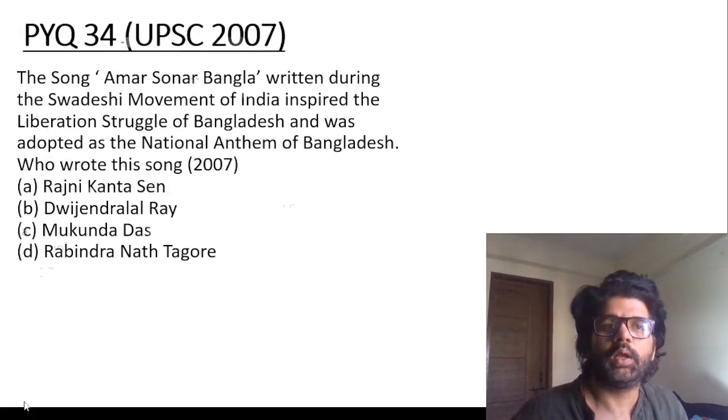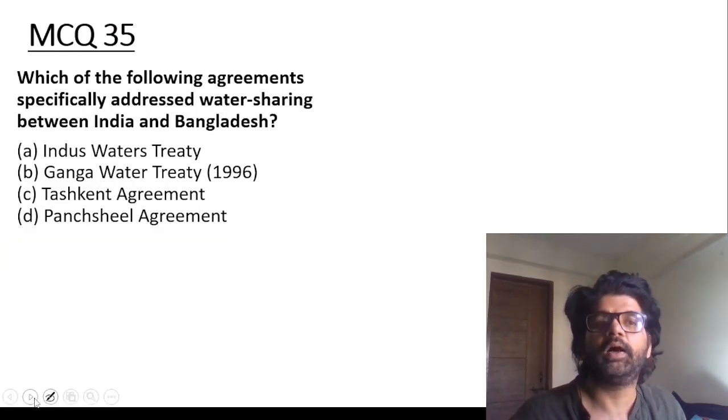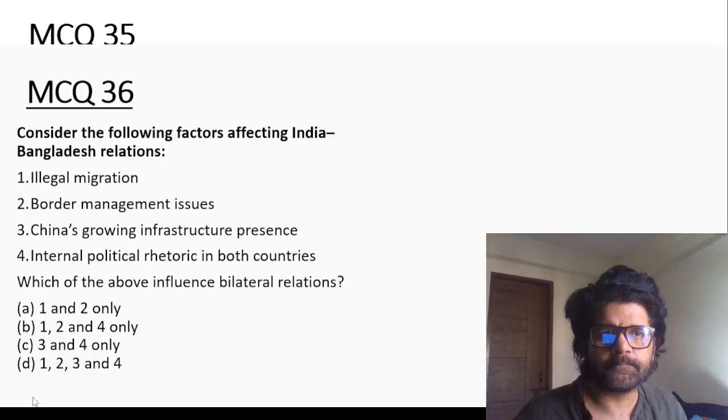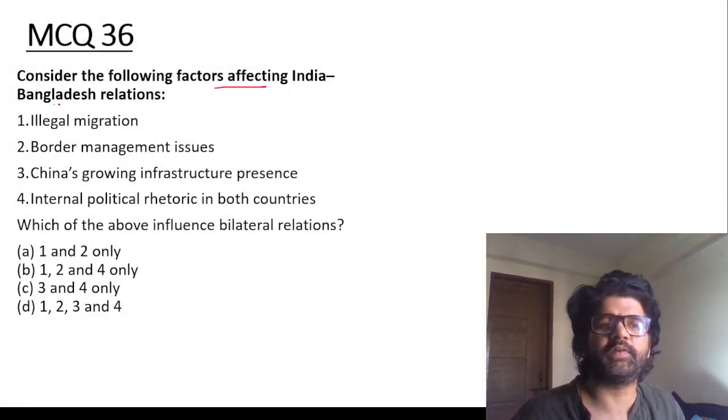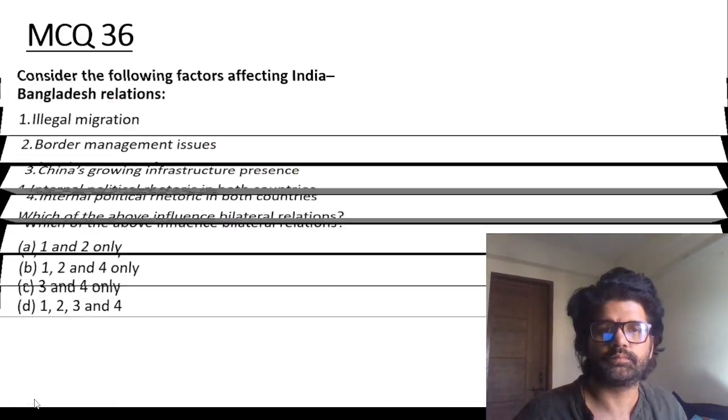Guys, PYQ 34. Amar Shonar Bangla, written by Rabindranath Tagore. Which of the following agreements specifically address water sharing between India and Bangladesh? Ganga Water Treaty. MCQ 36. Which of the following factors affect India-Bangladesh relations? Illegal migration, yes. Border management, yes. China's growing infrastructure presence, yes. Internal political rhetoric, yes. So all of them. D, 1, 2, 3, and 4.